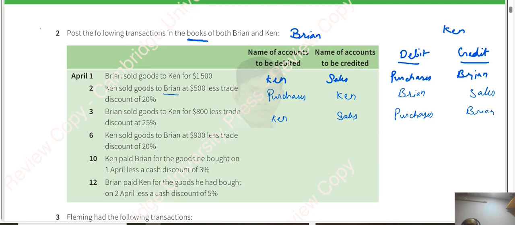Then Ken sold goods to Brian means Brian has purchased. So then Ken: if it is purchases for him, it will be sales. If it is sales this side, then who is receiving? Brian.